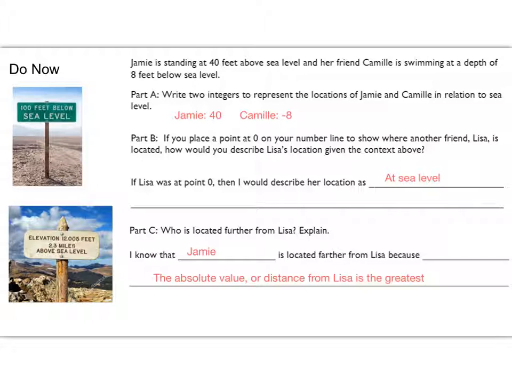And again, there are some keywords that we'll be focusing on, like above and below, to let us know that an answer is positive or negative. And also, we are talking about distance in this bottom problem, so we think in terms of absolute value, and it doesn't matter if it's above or below, we're concerned with how far somebody is from that central point at sea level. All right, go ahead and turn to the next page, and we're going to look at a few examples of all of this.